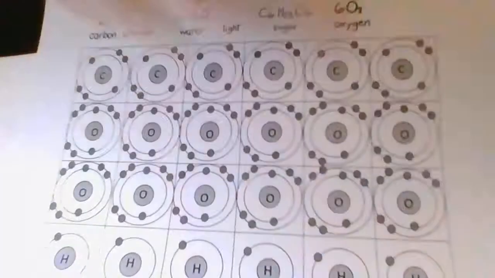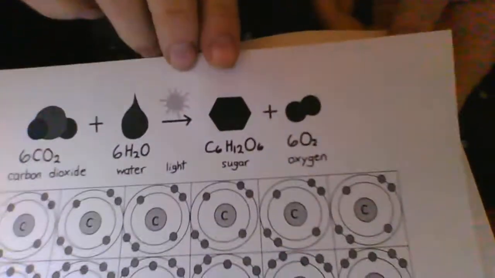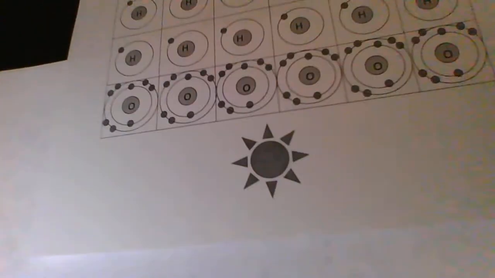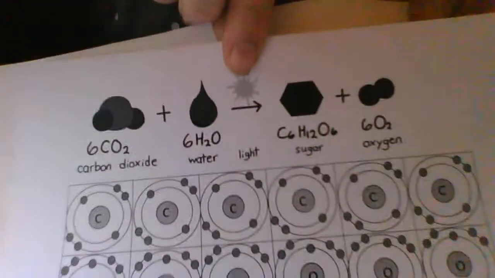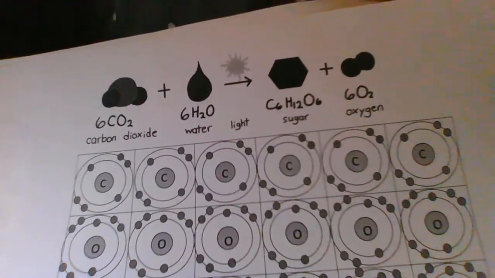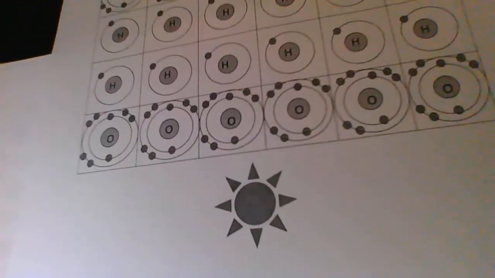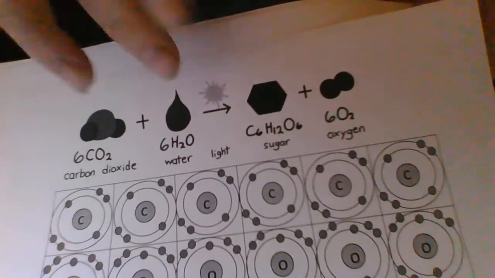I basically created all of these atoms, and then I went through and cut them out. These right here are all of the atoms inside one of this reaction. All of these atoms are part of it, plus the sunlight. This is all the ingredients it takes, just like cooking. You have ingredients, you put them together, plus heat of some sort, in this case sunlight, and it creates a reaction. It cooks something.